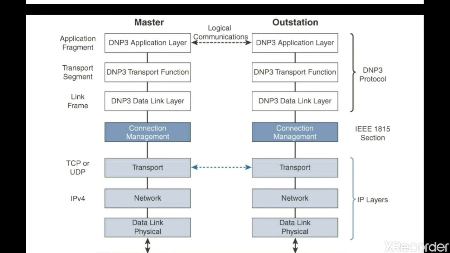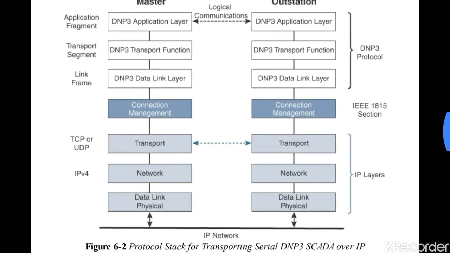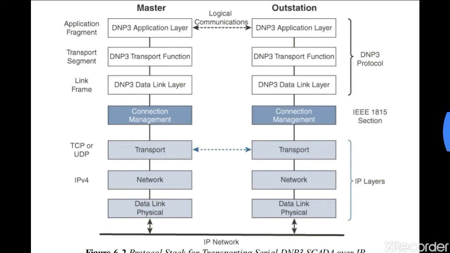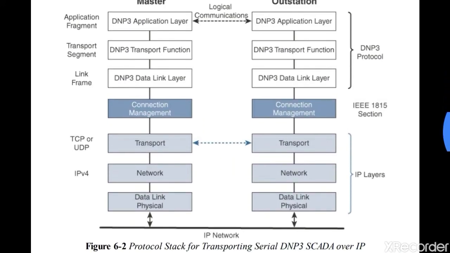Master stations may pass multiple DNP3 data link layer frames in a single UDP datagram, but a DNP3 data link layer frame cannot span multiple UDP datagrams. So that is one difference here. So this is about SCADA, the protocol stack for transporting serial DNP3 SCADA messages over internet protocol.